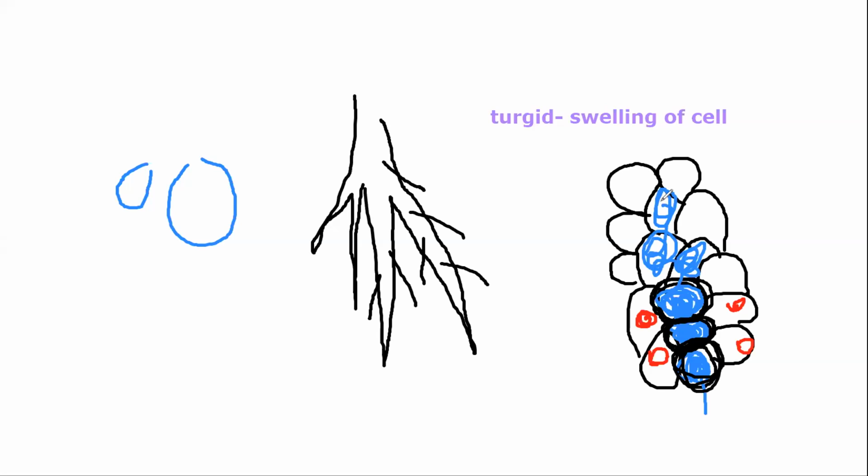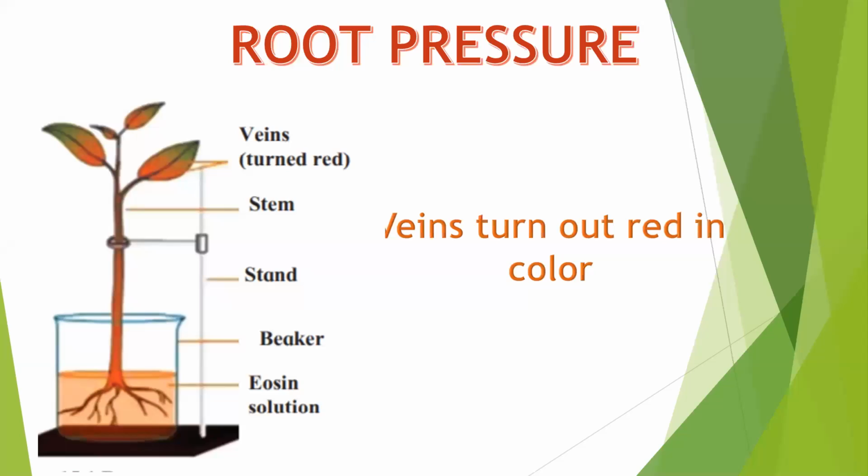Correct? Now answer my last question. What is this pressure due to, or which is the part that we are studying? Root. So can I say this is the pressure which is developed due to the root? So can I call it root pressure?